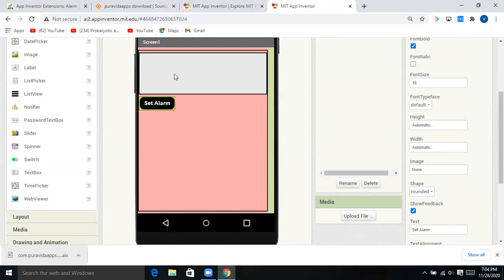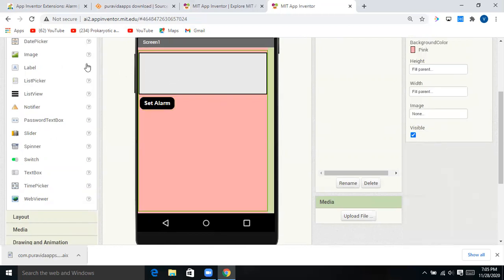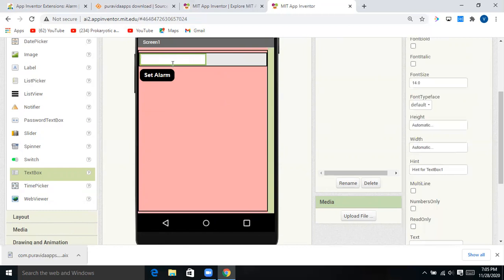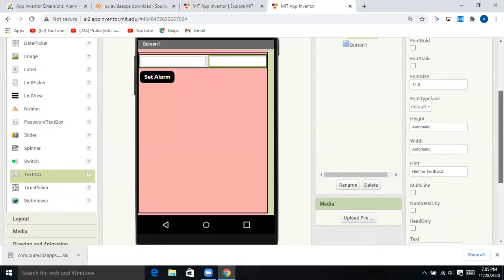Now guys, what we want is text input. Text box, this one. Drag this box here, drop it here. Again drag a box and drop it here like this.